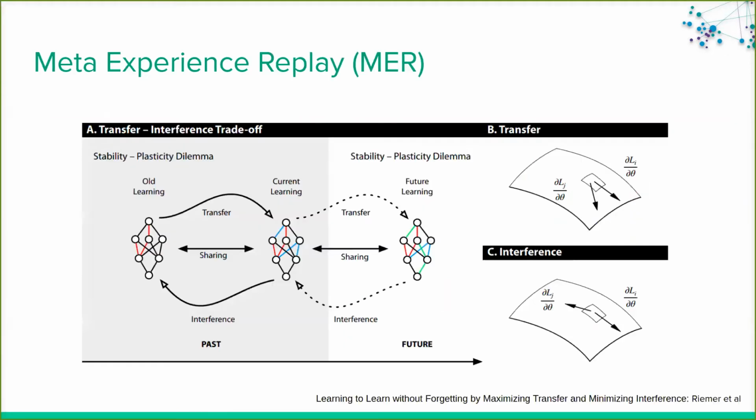This connection was used by MER to show that the meta-learning algorithm Reptile can be used to minimize the loss on a set of tasks seen during continual learning while incentivizing gradient alignment between them. While their objective is meant to be optimized online, it is very slow in practice.